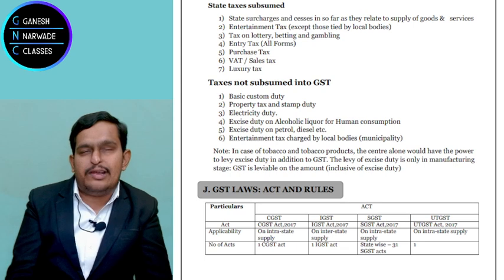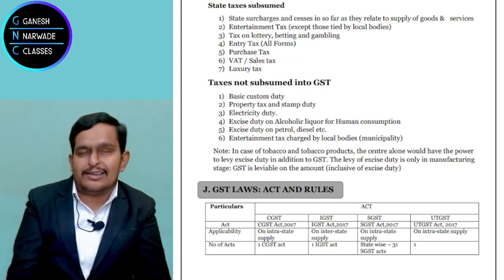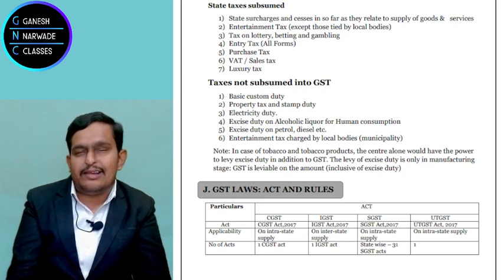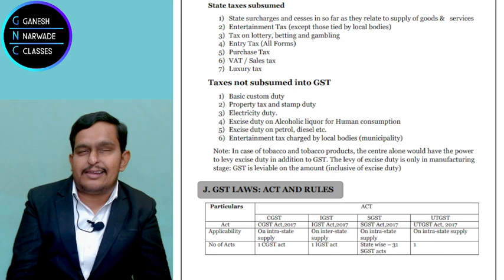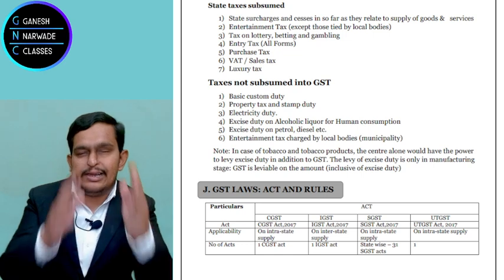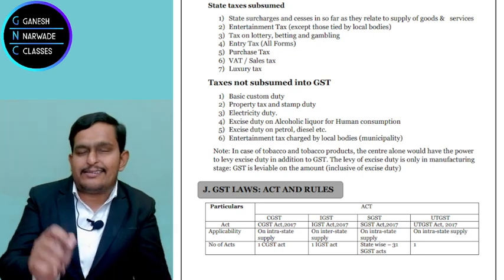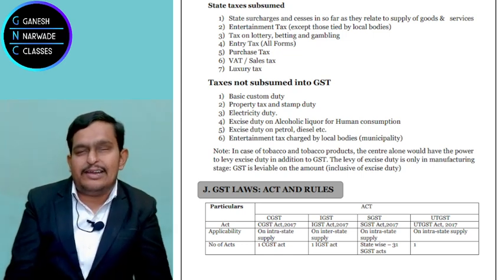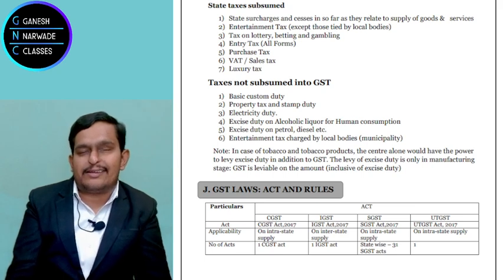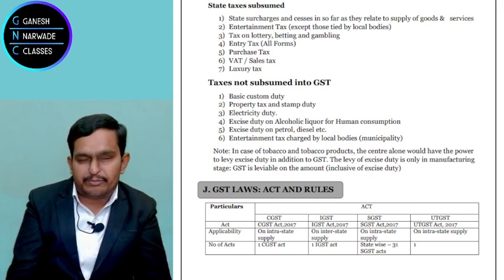Like on petroleum, state government levies VAT. That still continues. On tobacco products, central government levies excise duty. That is still continuing. Property taxes, which are levied by state government on buildings or land, that still continues. So this way there are some taxes which are still continuing.